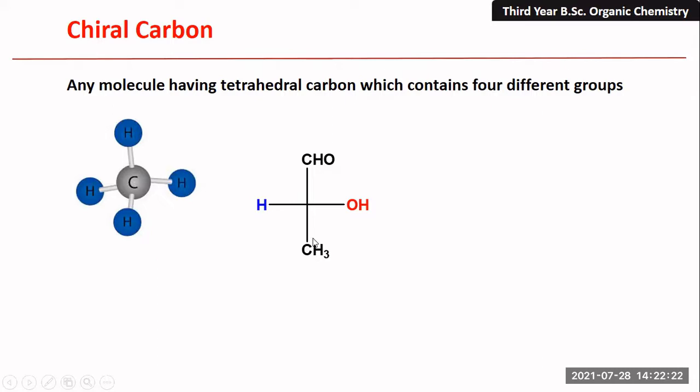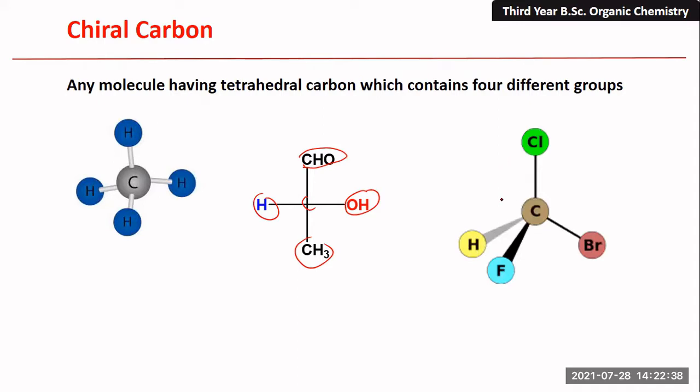Let us consider another example. This central carbon has 4 different groups. There is an aldehyde group, right? This is the first group, this is the second group, this is the third group, this is the fourth group, and this carbon being tetrahedral, this is a chiral molecule. Next, this particular molecule is there. Again, there are 4 different groups, and there is a carbon at the center, so it is a chiral molecule. So these 2 molecules are chiral because they have 4 different groups, and therefore they show enantiomers. They show isomers, such as enantiomers.